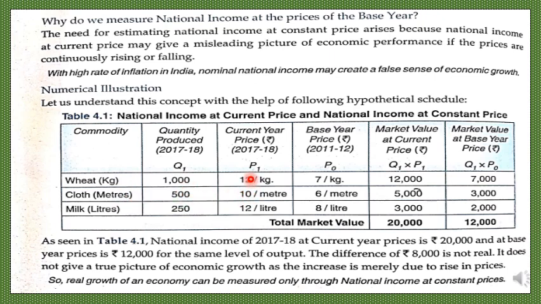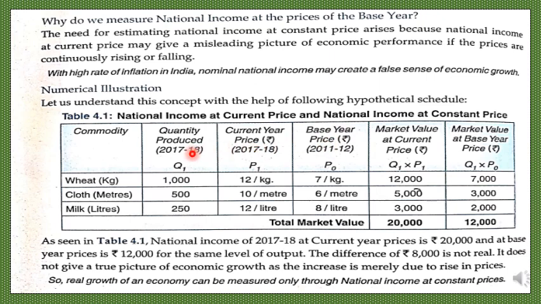The concept is more important. So the significance here lies with the concept that you have to grasp and understand. Let's just assume for simplicity that 3 commodities are there in the economy, and the quantities produced of the commodities in the current year. The current year is 2017-18 in our example, and the base year is 2011-12.